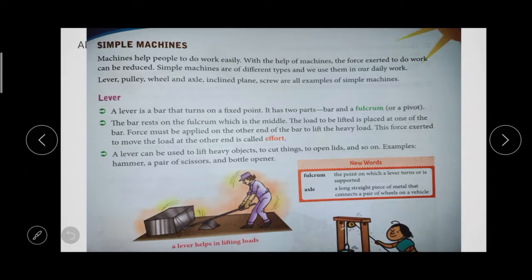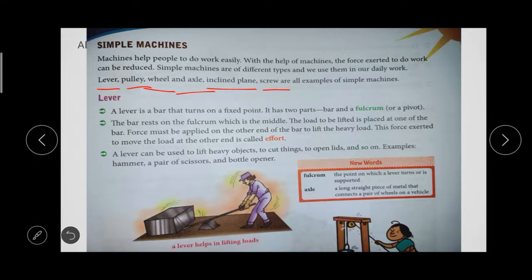So simple machines are of different types. First one is lever, then pulley, wheel and axle, inclined plane, screw. So these are some simple machines. What are they? Lever, pulley, wheel and axle, inclined plane, screw, okay. So these are the simple machines. We are going to learn in detail, the first one is lever, okay.